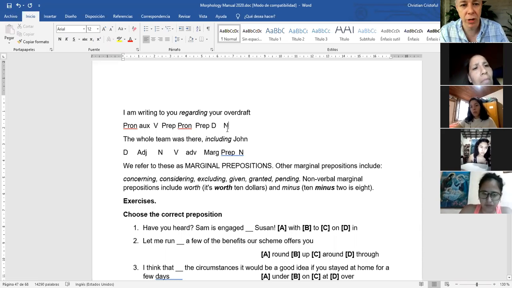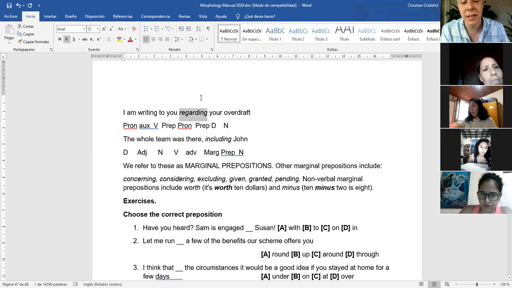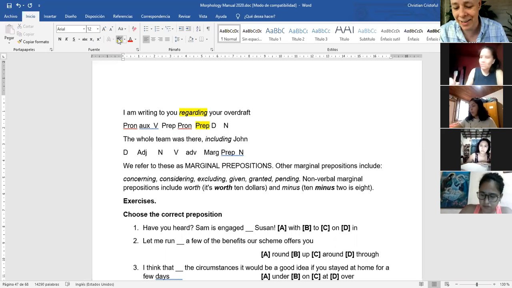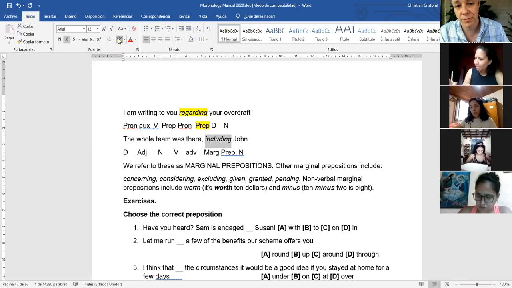It's important that we understand that regarding has a verbal form, but it's considered as the function of a preposition. That's what is important. What characteristics does it have? It has the ing form, but it's not present continuous. So that's important to know about prepositions.